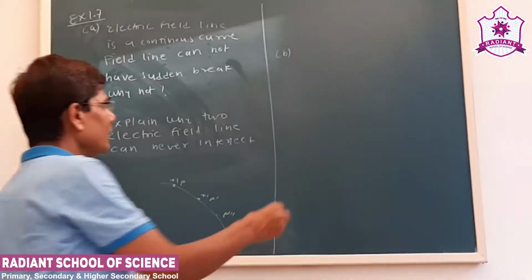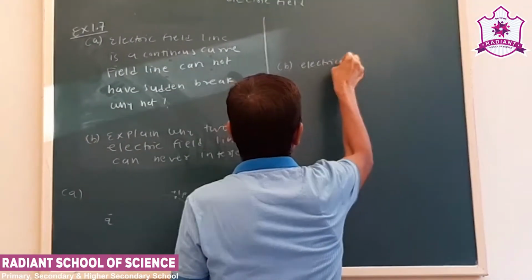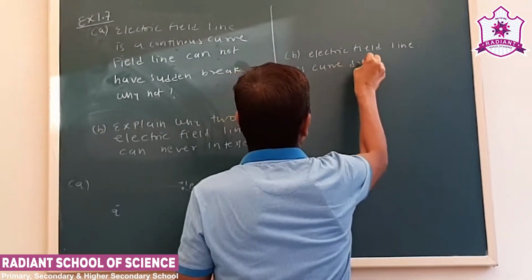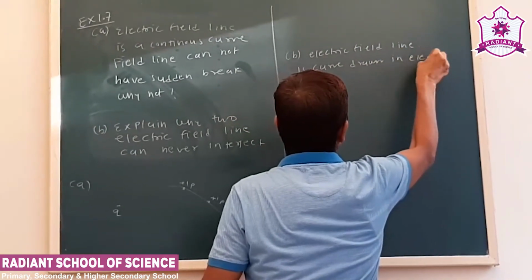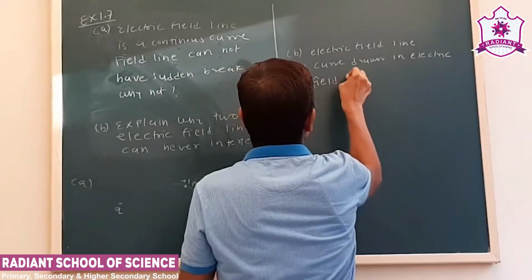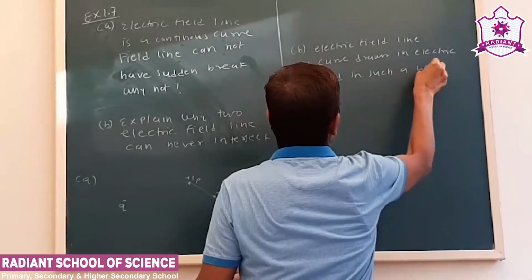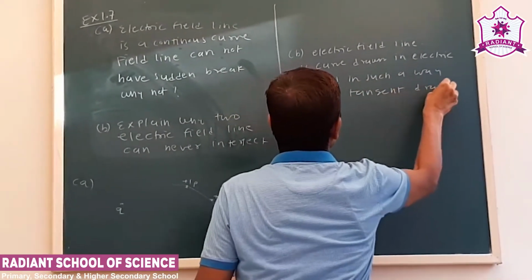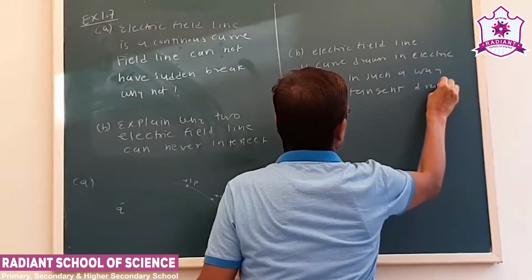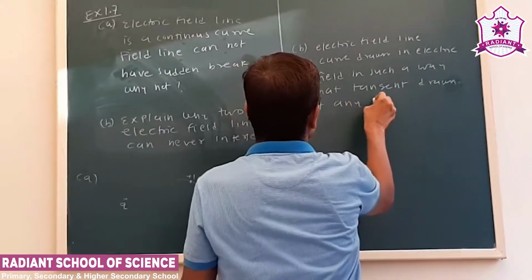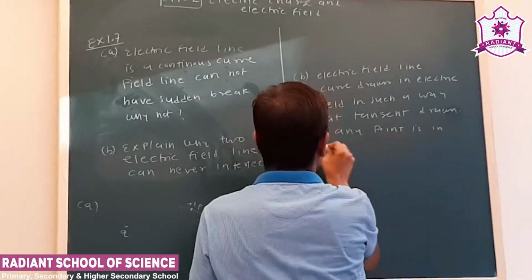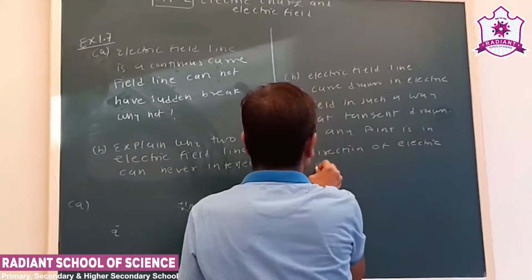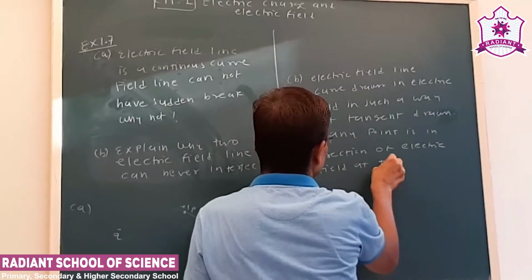intersect. Now we know electric field line is a curve drawn in electric field in such a way that tangent drawn at any point is in direction of electric field at that point.